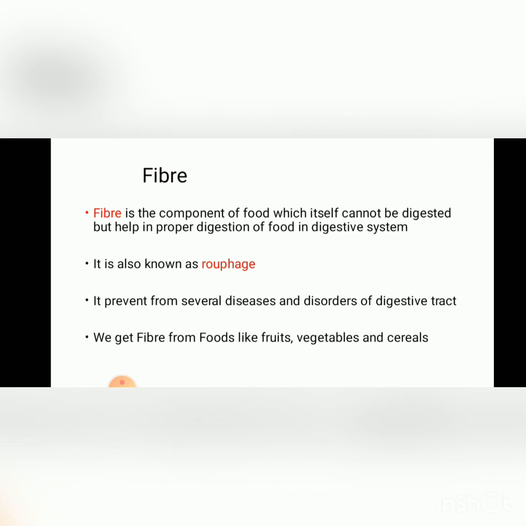Fiber is a component of food which itself cannot be digested but helps in proper digestion of food in the digestive system. It prevents several diseases and disorders of your gut, your digestive tract. We get fiber from foods like fruits, vegetables and cereals, and from the peels of the fruits and vegetables.